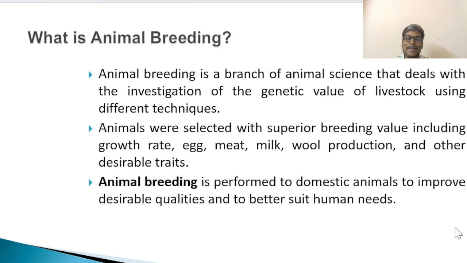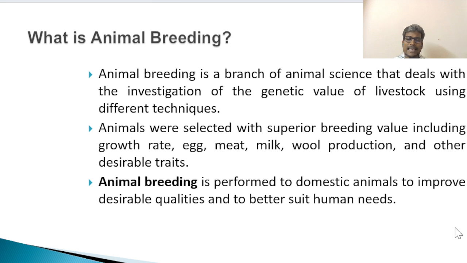What is animal breeding? Animal breeding is a branch of animal science that deals with the investigation of the genetic value of livestock using different techniques.